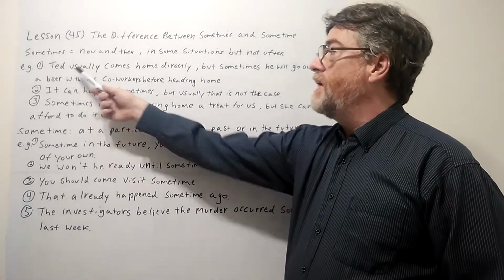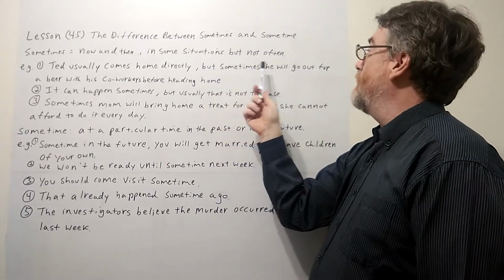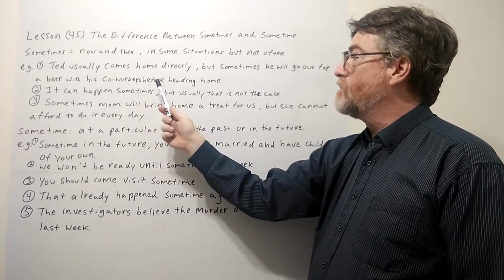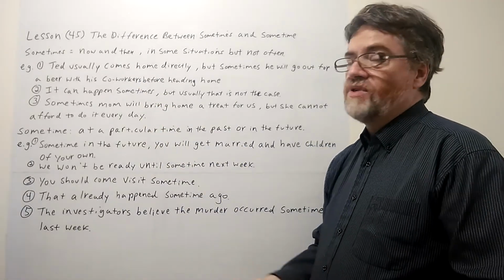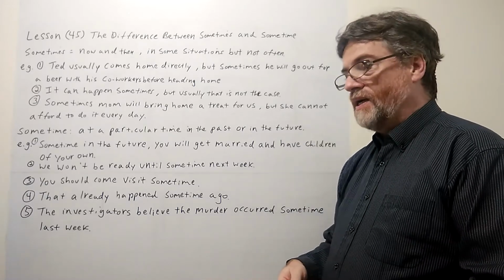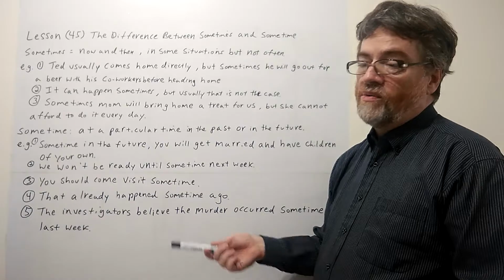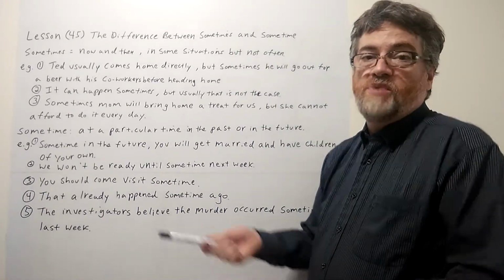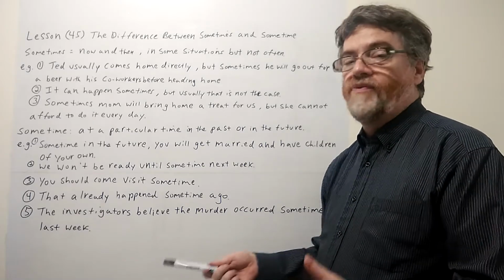First example is that Ted usually comes home directly, but sometimes he will go out for a beer with his coworkers before heading home. Obviously he doesn't do it every day. I don't know, maybe once a week, once every 2 weeks, he might go out for a beer with his coworkers, just by chance. You never know when it's going to happen. So it does happen, but not often.